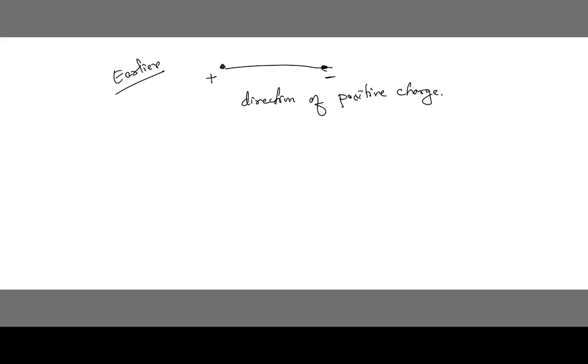But conventionally, later, that is now, it has been considered that in an electric circuit the direction of electric current is taken as opposite to the direction of flow of electrons. Understood? Later on we got to know this conventionally. Actually earlier we thought like this, but after doing so many experiments, we got to know that